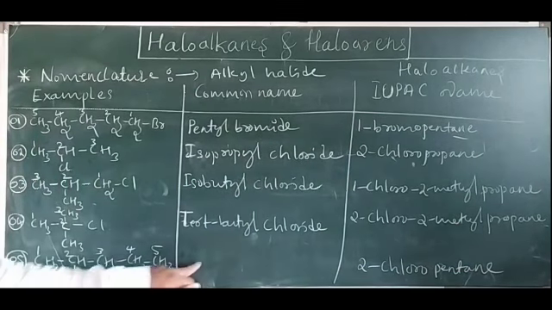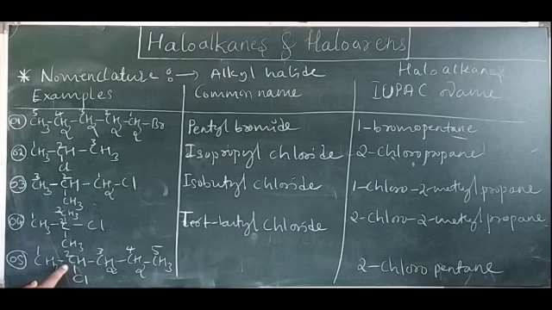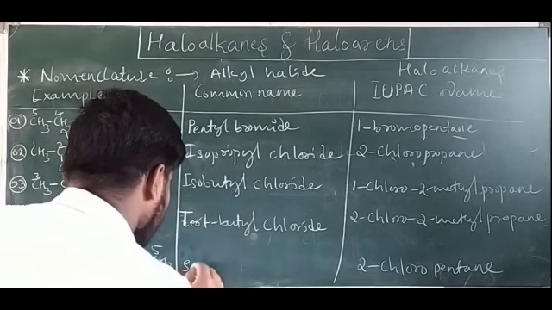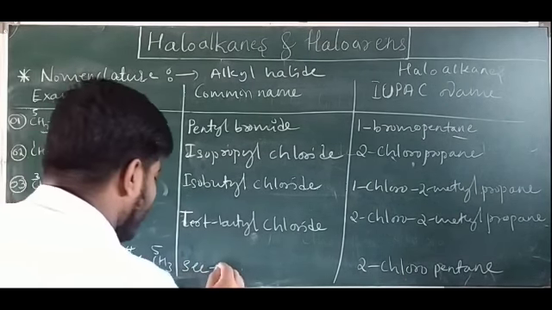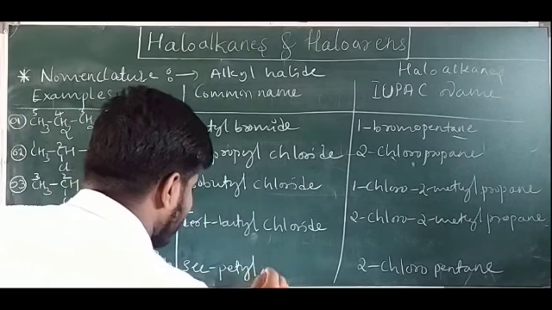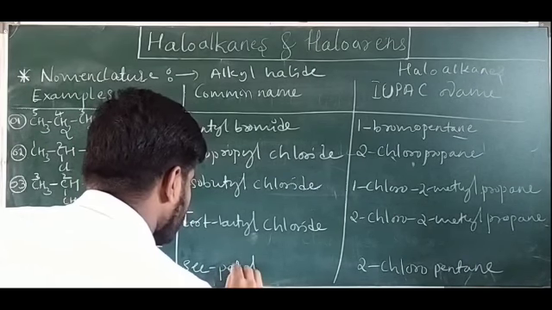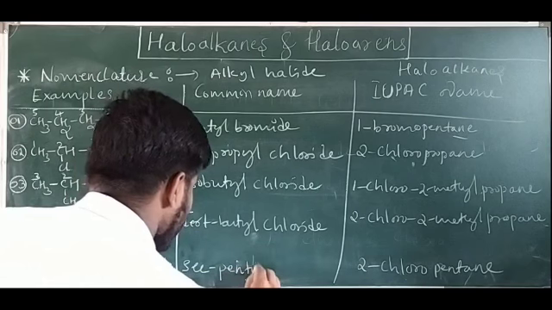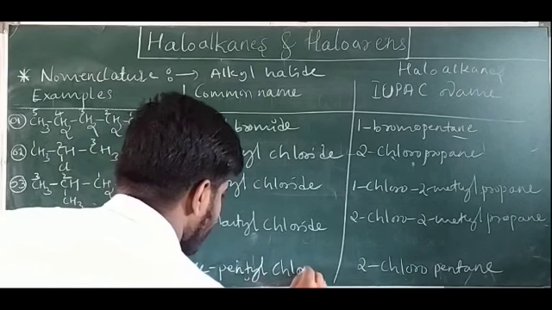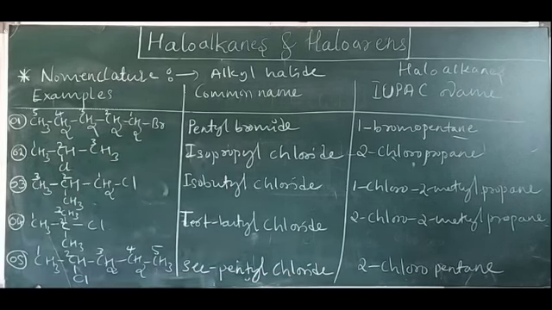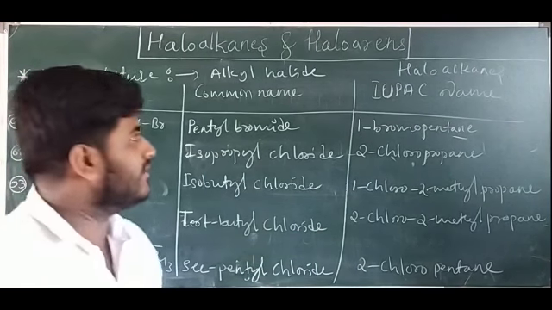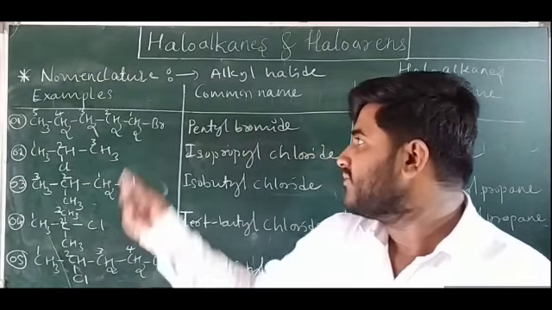But in the common name, this is sec, because of the second position chlorine. It is sec-pentyl chloride.